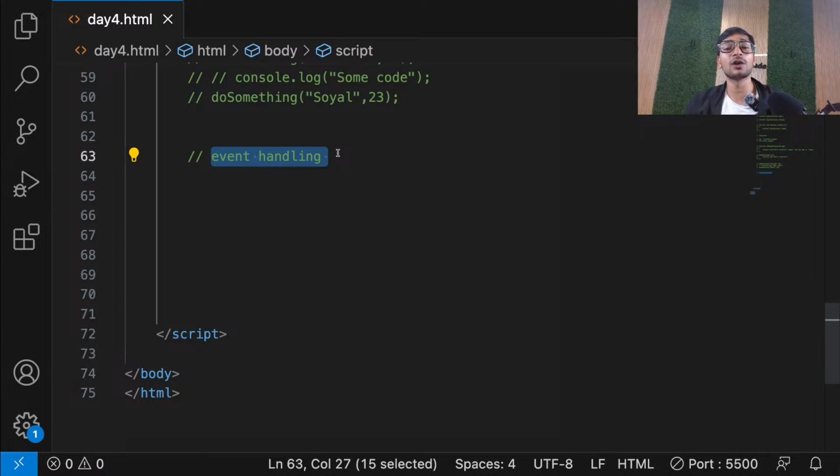So now we're going to be learning how to handle events performed by the user and do something based on that. So whenever someone clicks or double clicks, how to do something based on that. Is that clear, everyone? Okay.